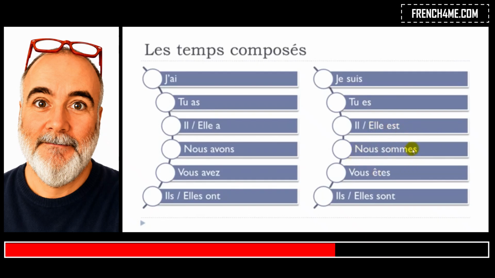Nous sommes, final S not pronounced. Vous êtes, little liaison between the two, and then final S not pronounced. Ils sont, final T not pronounced. Elles sont. Alright? So that's the main thing you should remember. Of course, the participe passé, but then we won't cover that in this lesson because I've made a big video on that, so try to search it in the channel search engine and you will find it, okay?